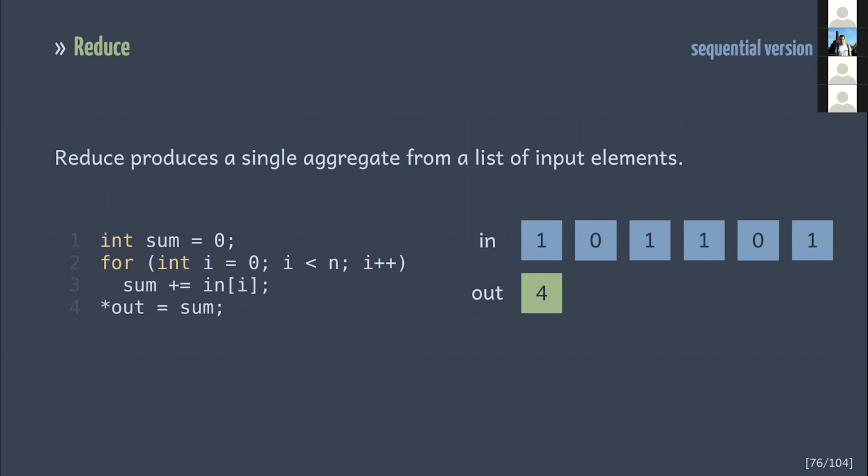To show more examples of this library, I'm gonna discuss another optimization opportunity. This time, I'll write a single kernel reduction. Reduce produces a single aggregate from a list of input arrays. Just like before, I'll focus on calculating the sum of the array. Because we have one result value, we'll face the same problem of combining partial results of thread blocks.